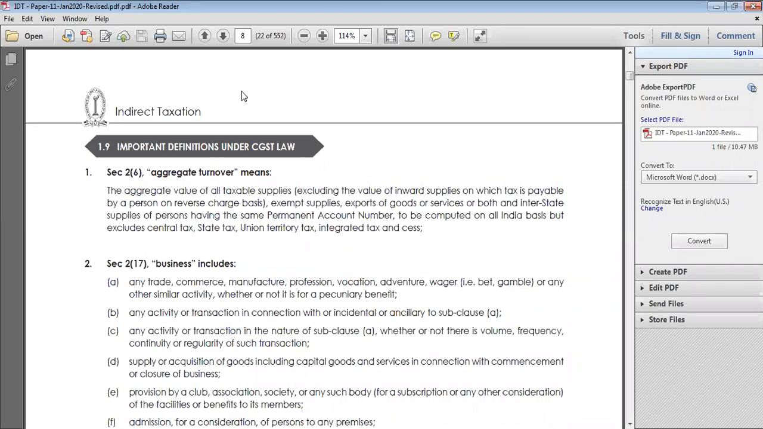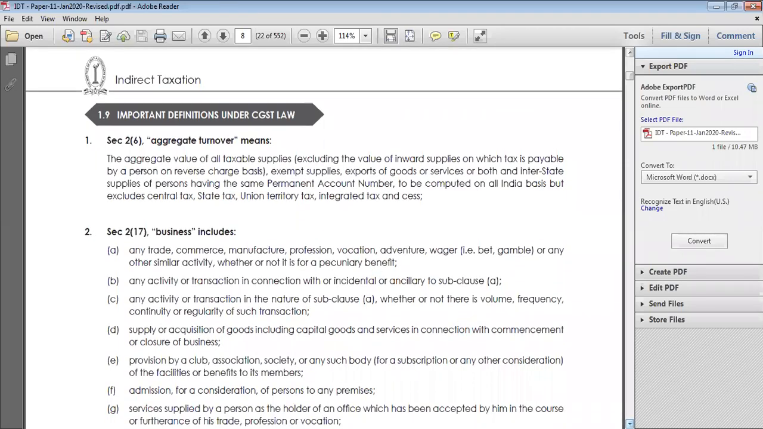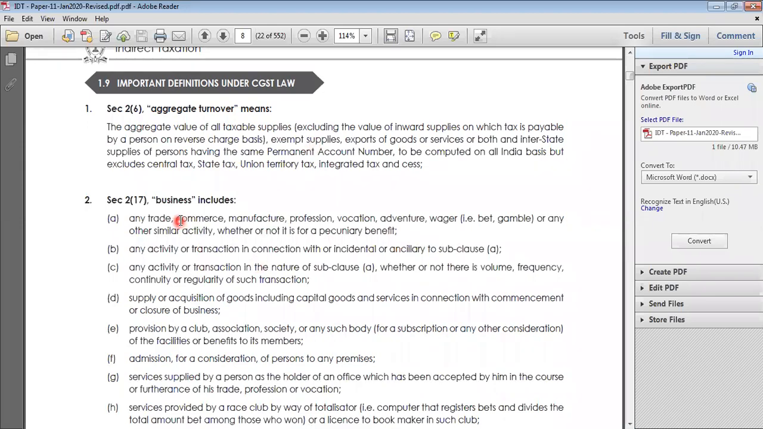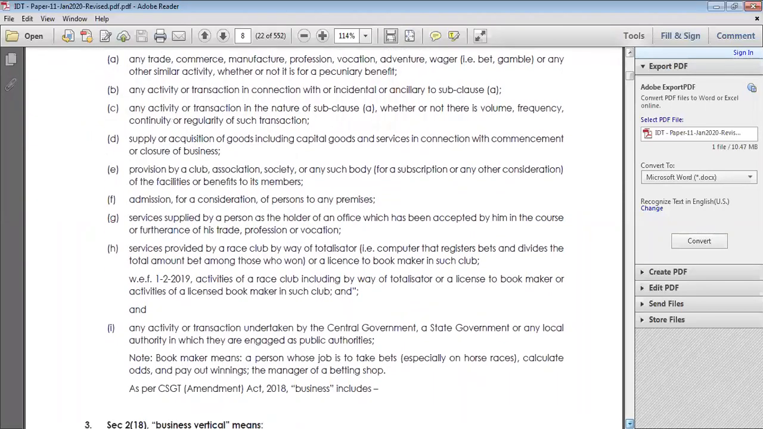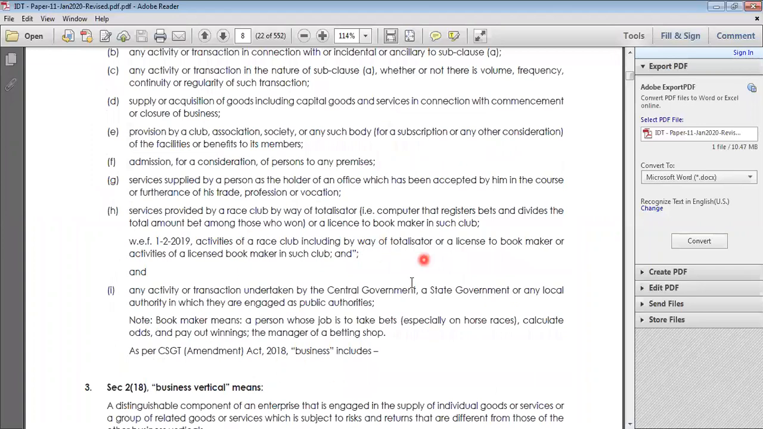Next, we are talking about business. When you're talking about business, this is the main scenario: we have to understand commerce, trade, manufacturing, professional, vocation, adventure, wages, etc. And we are also understanding the transaction in this area. Then we also understand other activities like central government, state government. This particular view also we have been understanding.